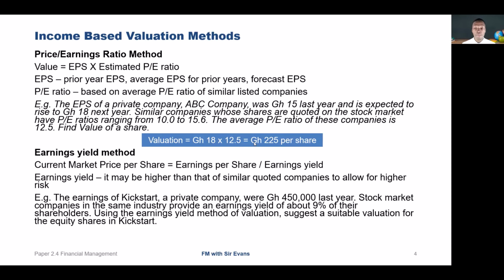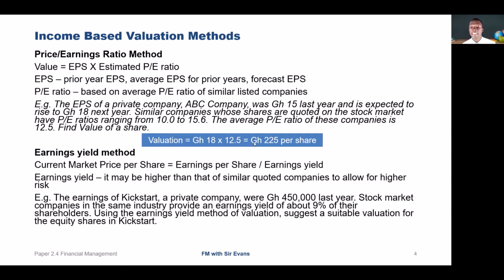So we look at an example. The earnings of Kickstart, a private company, were 450,000 last year. Stock market companies in the same industry provide an earnings yield of about 9% to their shareholders. Using the earnings yield method of valuation, suggest a suitable valuation for the equity shares in Kickstart.